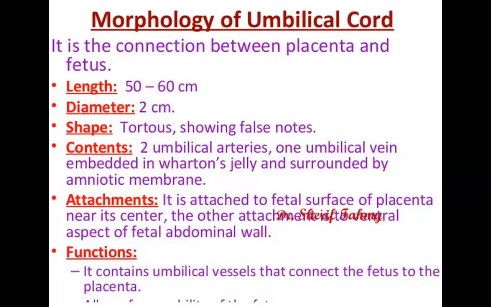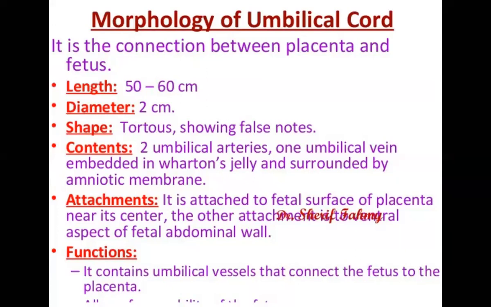If you see the morphology of the umbilical cord, it is present between the placenta, that is the uterus side, and the fetus. That is the connection between the placenta and the fetus. Now, the length is 50 to 60 centimeter.